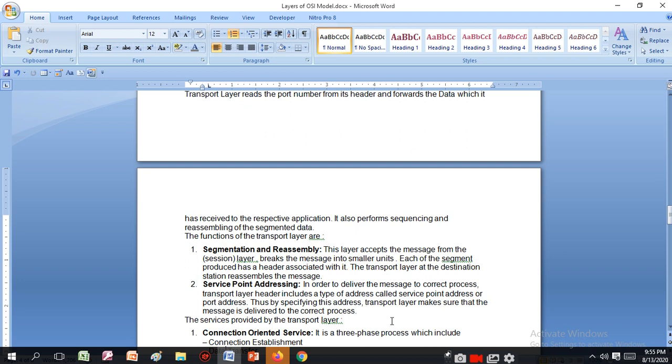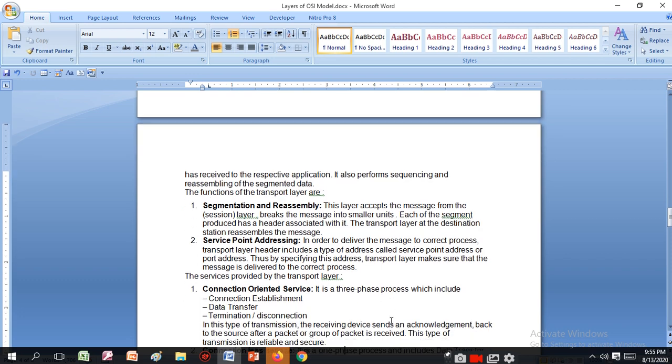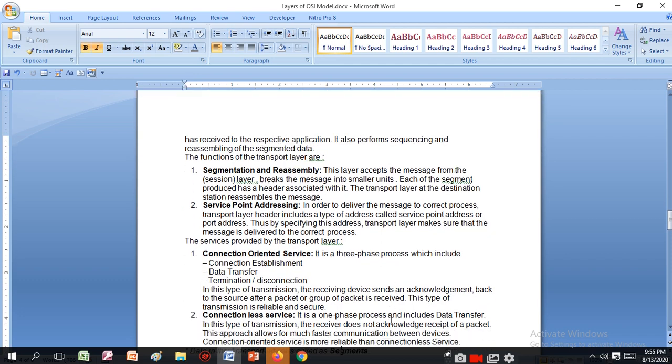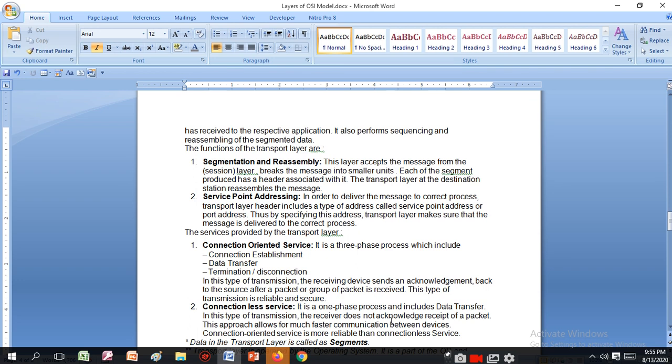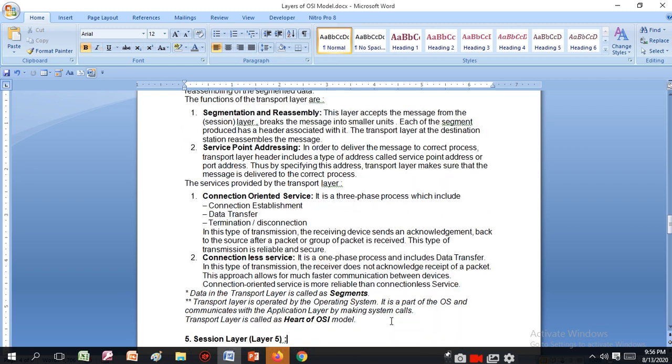The services provided by the transport layer: connection-oriented service. It is a three-phase process which includes connection establishment, data transfer, and termination or disconnection. In this type of transmission, the receiving device sends an acknowledgement back to the source after a packet or group of packets is received. This type of transmission is reliable and secure.